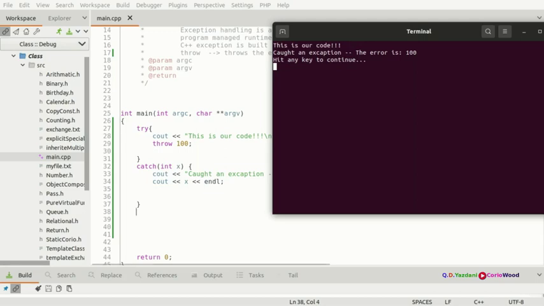And keep in mind, with this catch, it's not the only one. You have a file input output error, file not found error, there are tons of other exceptions that you need to know.